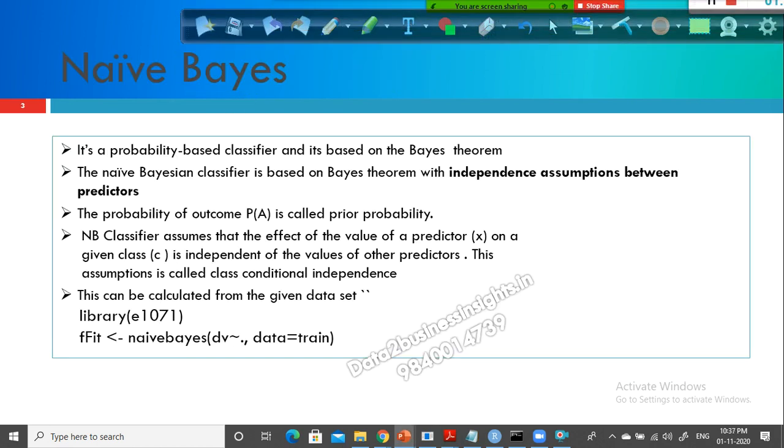It is a probability based classifier, and it is based on Bayes theorem. It's classified based on Bayes theorem with independence assumption between predictors. This you need to remember. It makes an independence assumption between the predictors, okay?